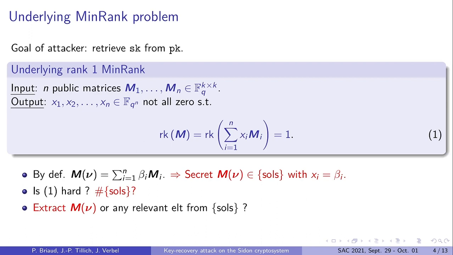To see if the scheme is secure, we have to understand if this instance is difficult. For instance, how many solutions are there? Another question is that another source of hardness could come from the fact that it's hard to extract the matrix mu from the solution to the instance, even if the solutions are easy to find. So it can be the matrix mu, but more generally, it can be any matrix which would be relevant to decrypt the ciphertext.